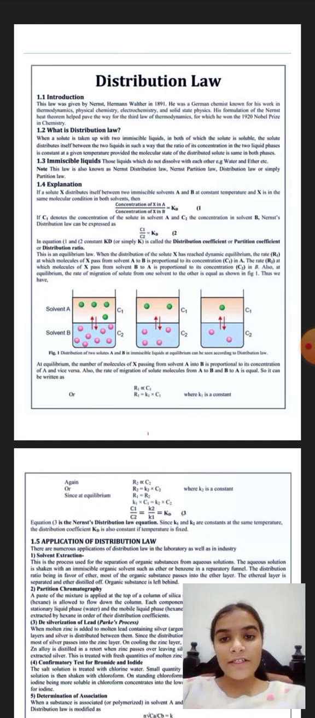Now we will discuss immiscible liquids. What are immiscible liquids? Those liquids which do not dissolve with each other,